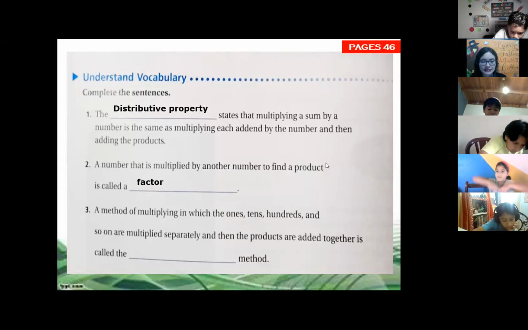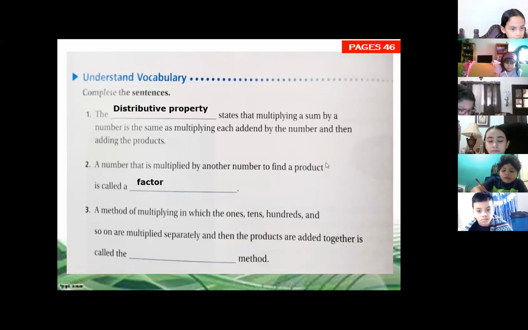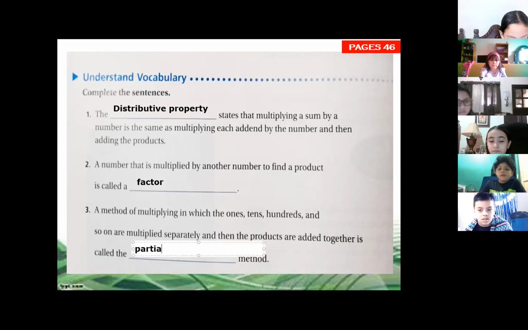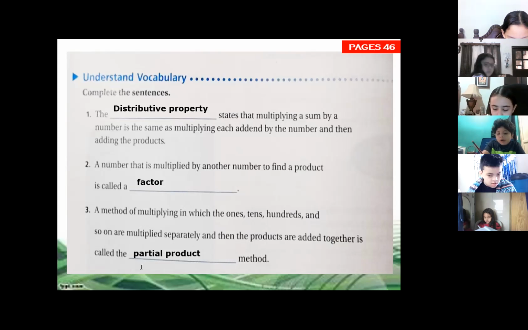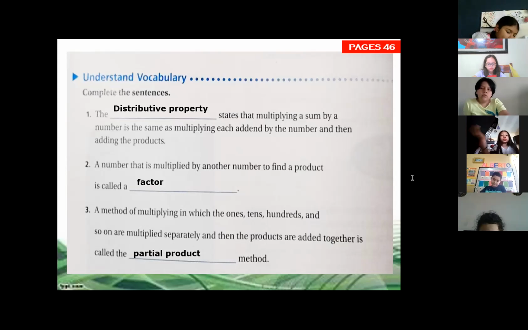So number 3, it says a method of multiplying in which the ones, the tens, hundreds, and so on are multiplied separately and then the products are added together. What is that called? This method, class? Partial product. Excellent, Marcelo. That's the answer. Partial product. Perfect. It's a method of multiplying ones, tens, hundreds, thousands, and so on. They are multiplied separately and the products are added together. So we call this the partial product method.